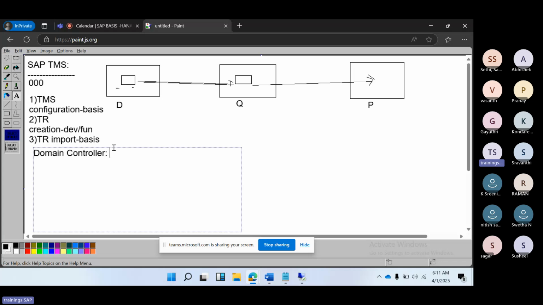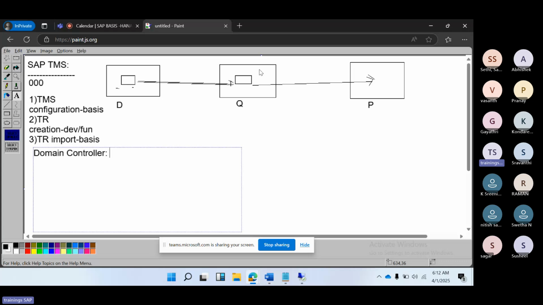In this way also, suppose you have three systems: development, quality, and production. Out of these three systems, one system you have to make a domain controller. That domain controller will control the changes in the other systems in the same landscape. Domain controller is the controller to control the changes within the landscape.